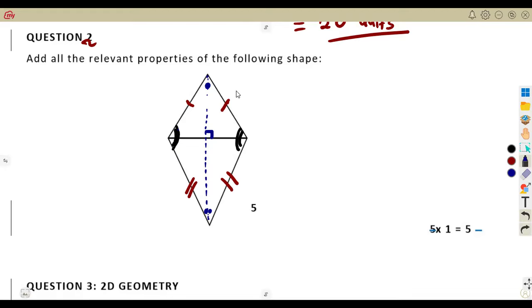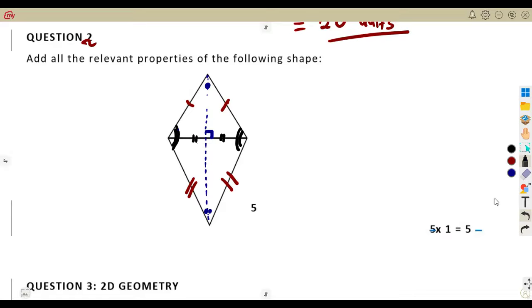So you're talking of what? Adjacent sides being what? Equal. Only one pair that you have there of opposite angles being the same, then these diagonals bisect. That is at what? At 90 degrees. This perpendicular bisects this line into 2 equal parts.